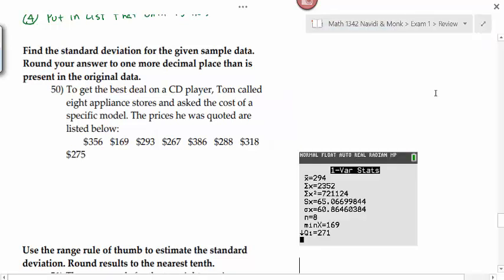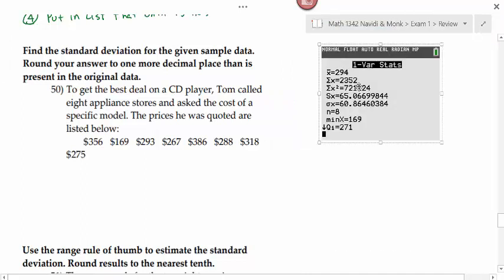This is the output that we get. Which one of those numbers there is the standard deviation that I want? There's two standard deviations listed here, right? There's the Sx and the sigma x. Which one do I want for my answer? They're two very different answers. The S, because this is a sample of data.